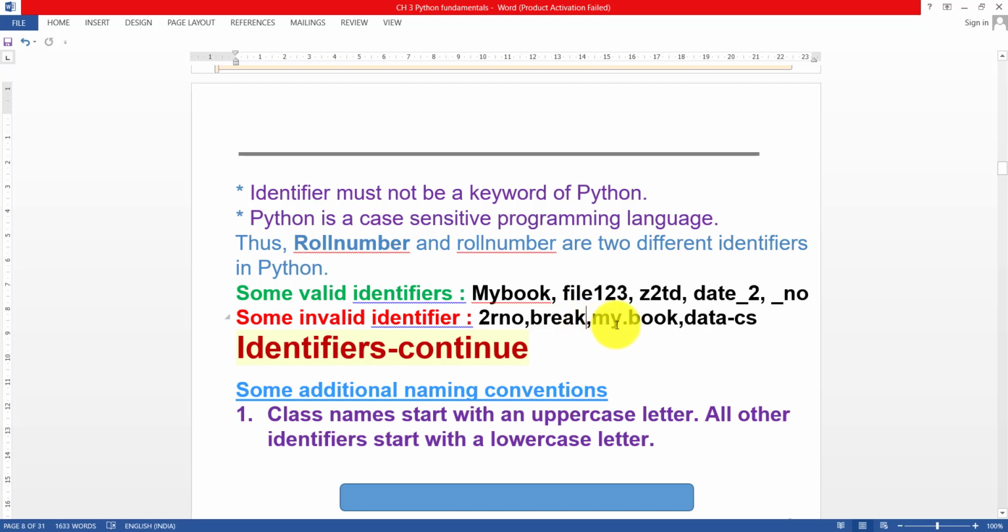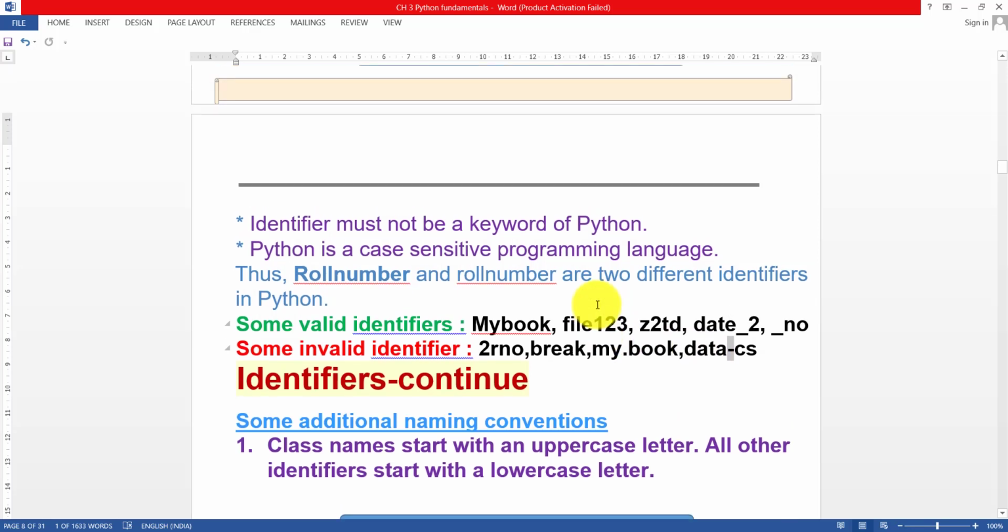Next, my dot book. Why is it invalid? It is invalid because that special symbol you cannot use in an identifier. Then date hyphen cs, so date dash. This is also a special symbol. So you can never use a special symbol in an identifier.